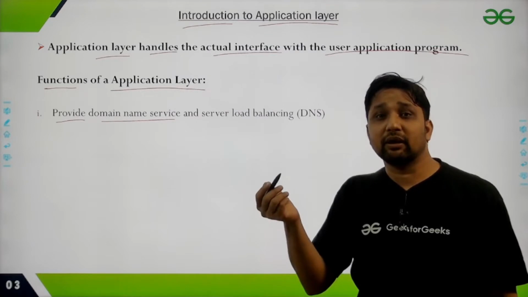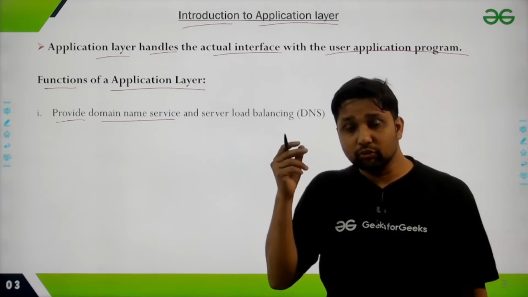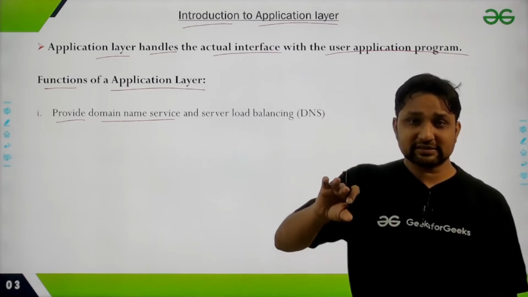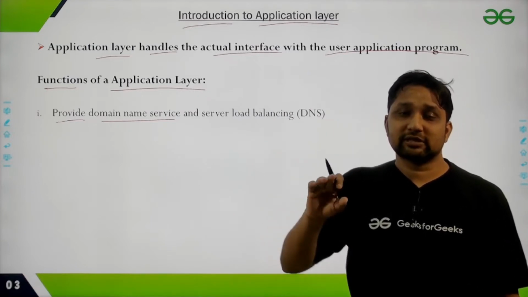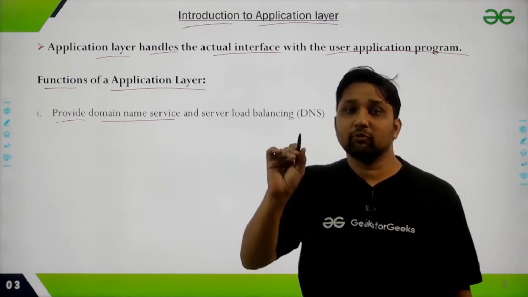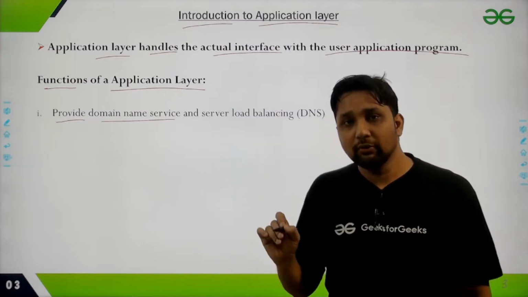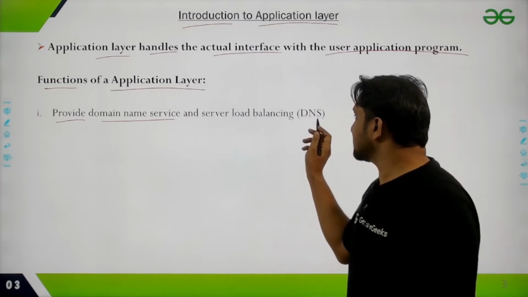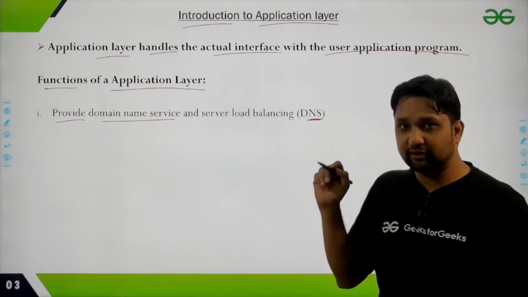For example, you know a website name www.google.com, but you don't know the IP address of that. Then the DNS server will help you find that out.